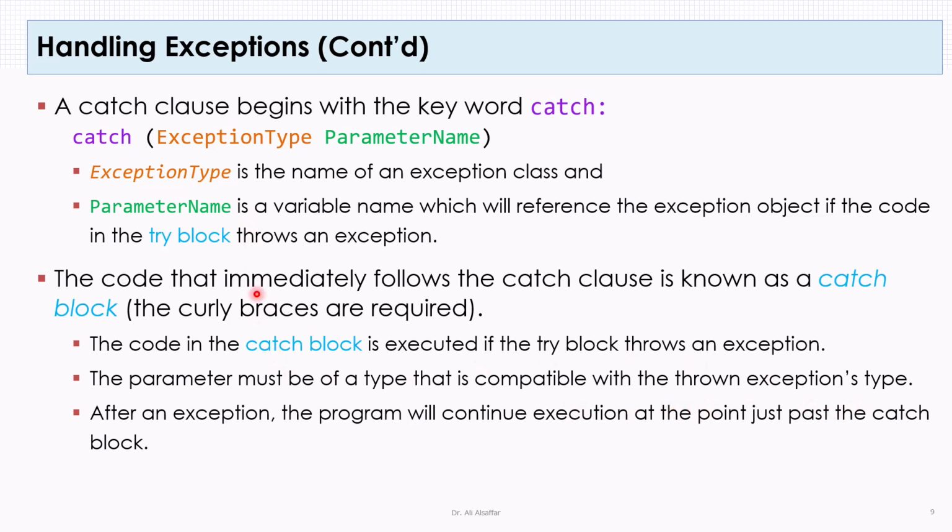So when the program throws an arithmetic exception, the parameter for this exception should be compatible with the arithmetic exception. After an exception, the program will continue execution at the point just past the catch block. So if there is no exception, the catch block will be skipped. And if there is an exception, the code inside catch will be executed, and immediately the program will continue and execute the statement that follows the catch block.